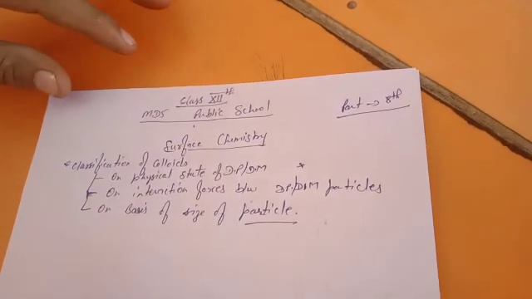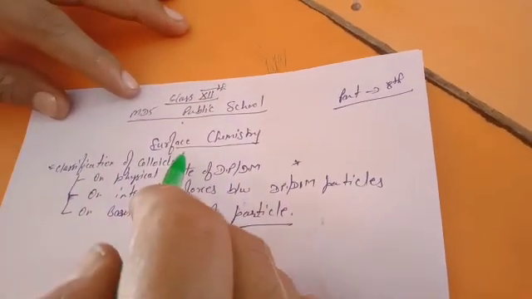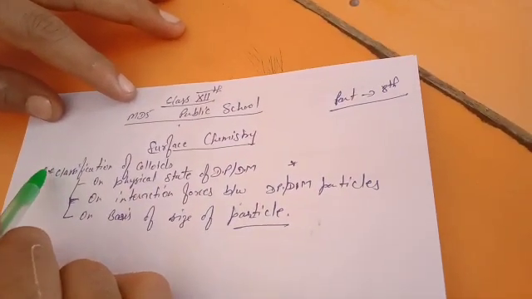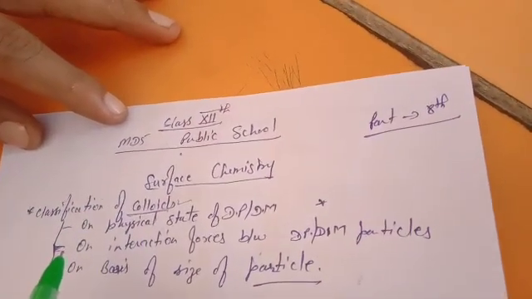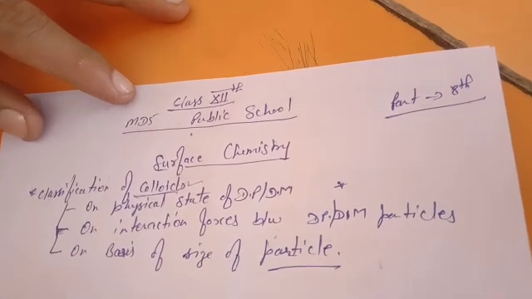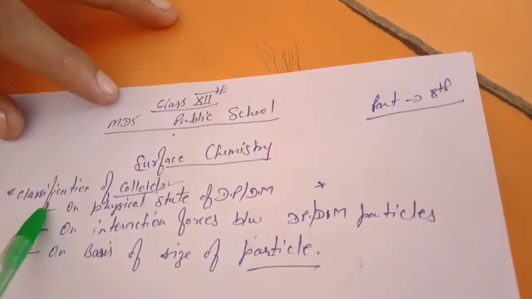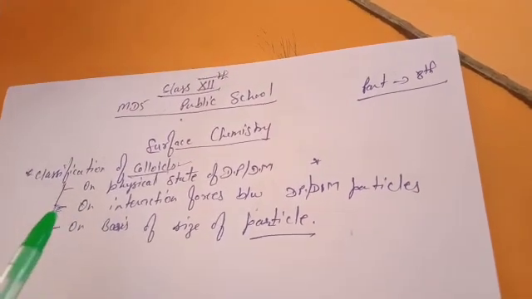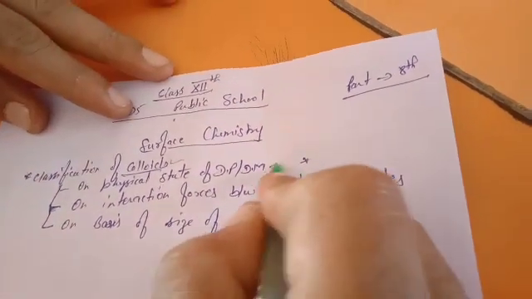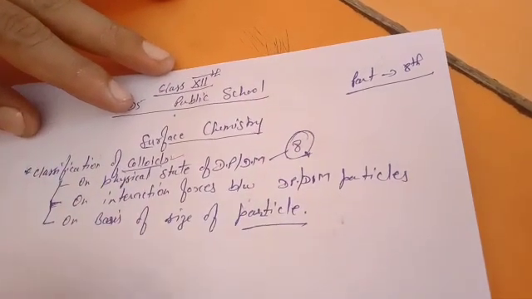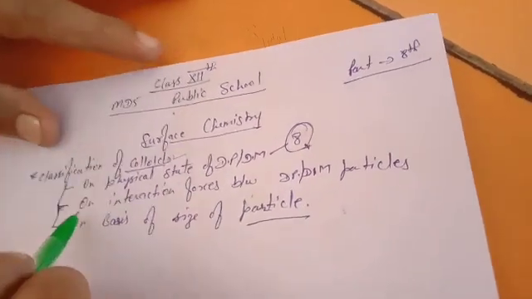Hello dear students. In yesterday's lecture in surface chemistry we started the study of the classification of colloids. A colloid is particularly a heterogeneous mixture. Now in classification of colloids we studied that there are three kinds of classification. First, on the basis of the physical state. On that basis we classified eight types, particularly emulsion, gel, aerosol, solid sol.